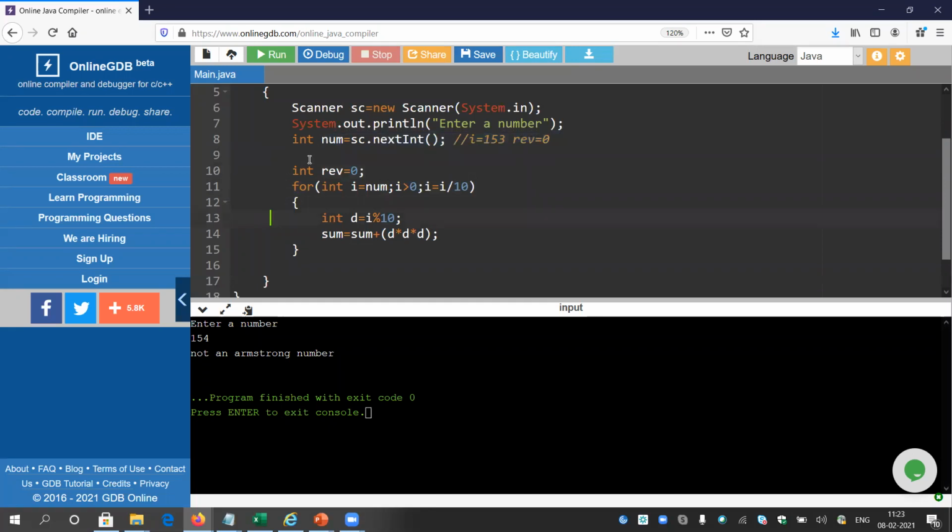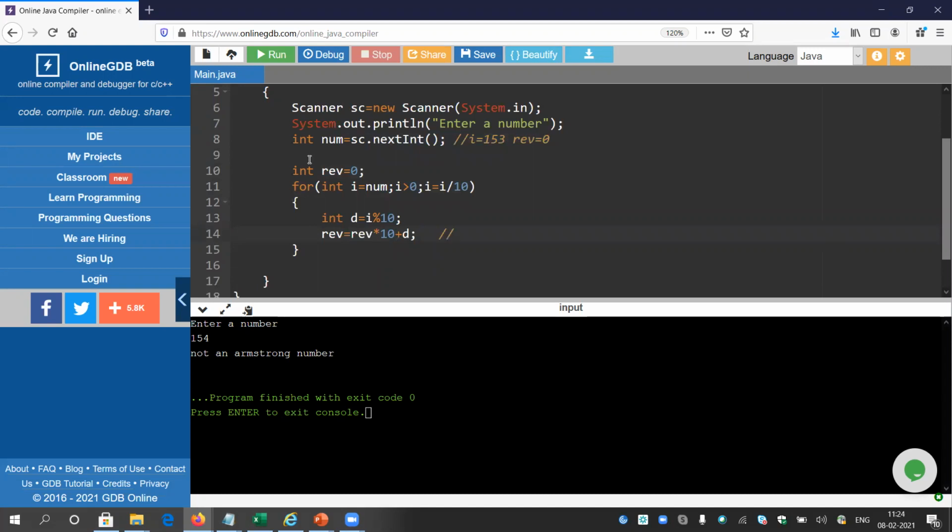Okay, so now these are the digits we are getting. At first, if I enter 153, d will be 3 at first, then d will be 5, and at last d will be 1. So now, without doing this sum, I will do rev equals to rev into 10, whatever is there inside the variable rev, I will just do into 10 plus the remainder, means the digit. So what is happening here?